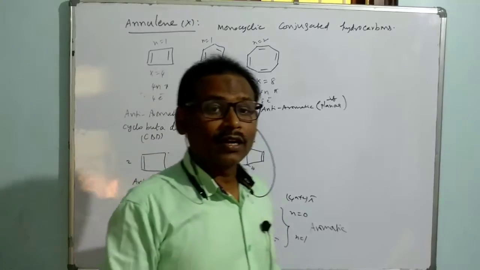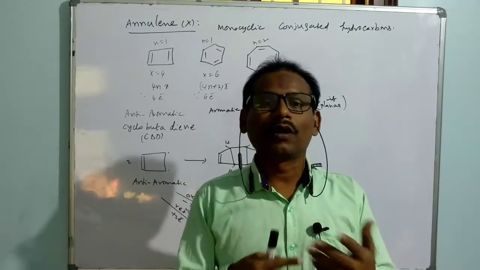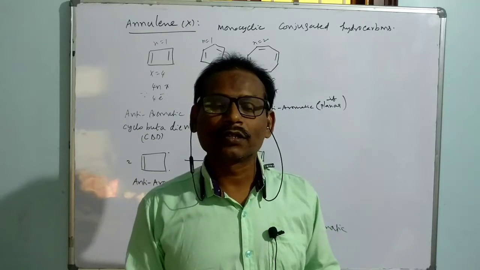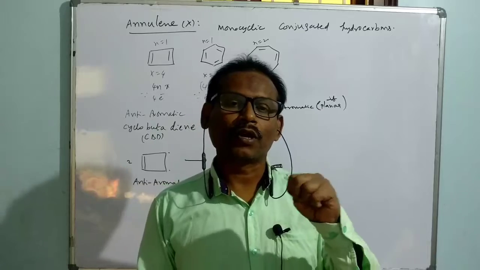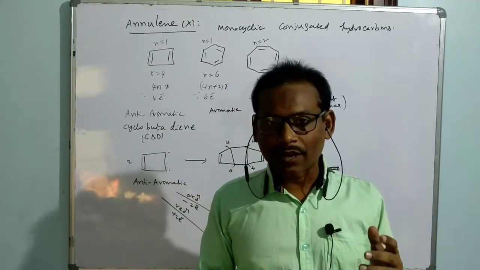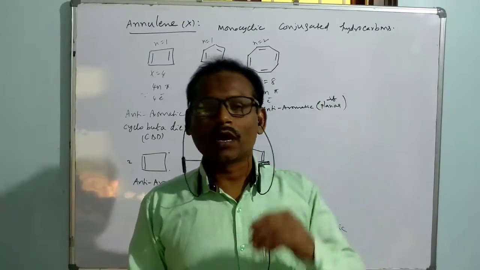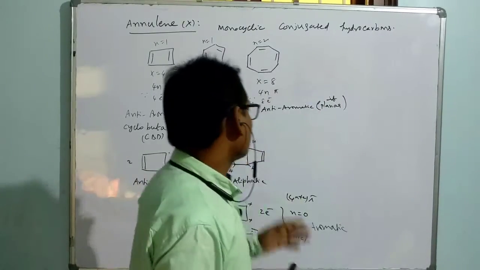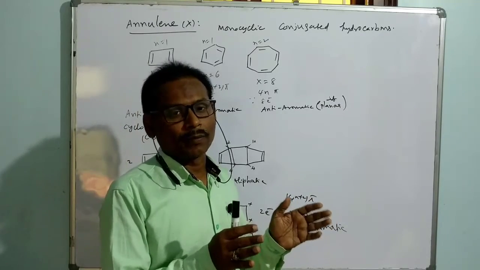But I already told you anti-aromatic species are unstable due to the presence of 2 half-filled molecular orbitals. That's why they try to get stability by converting into another form, either into an aliphatic species or into an aromatic species. So in this case, no doubt it is not going to exist at room temperature.